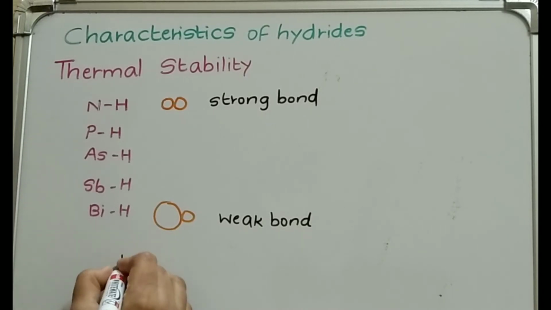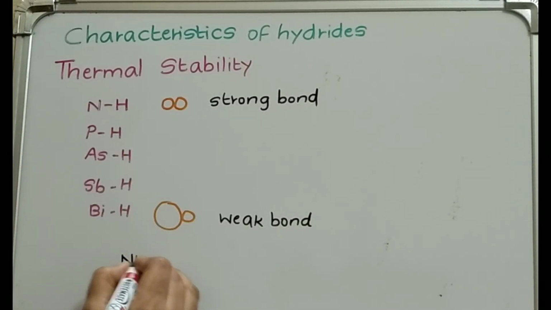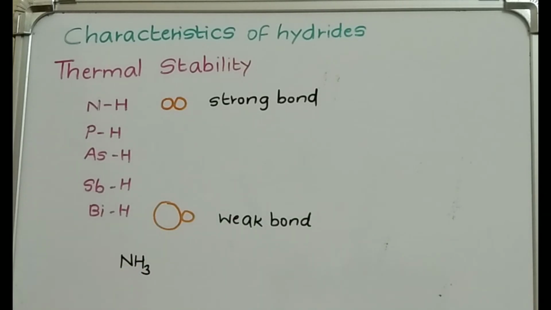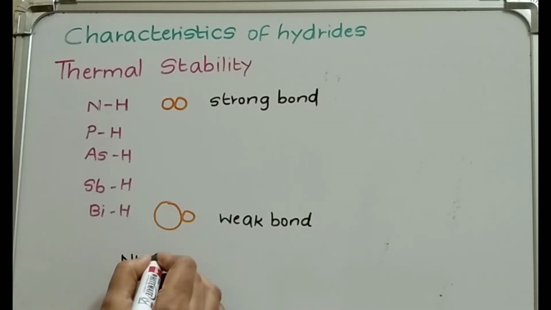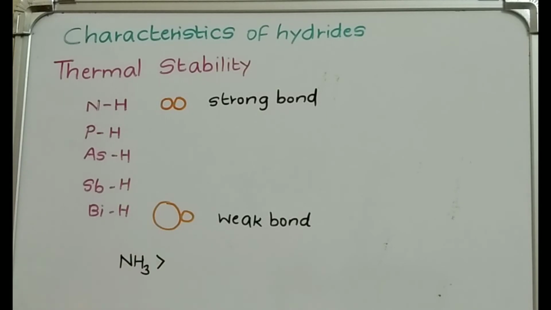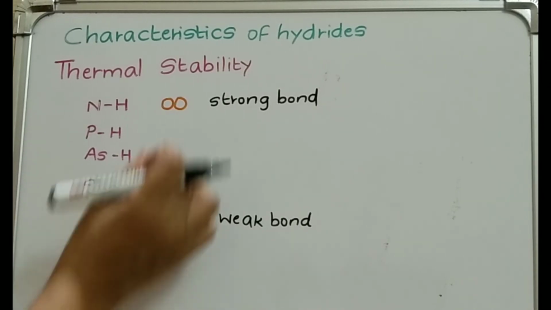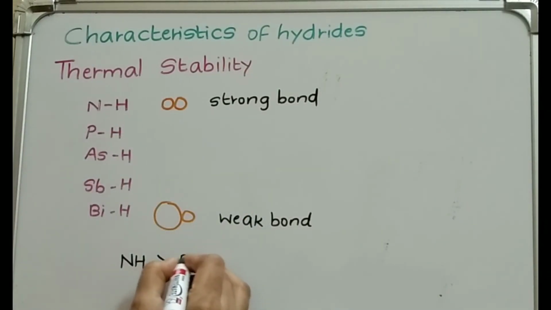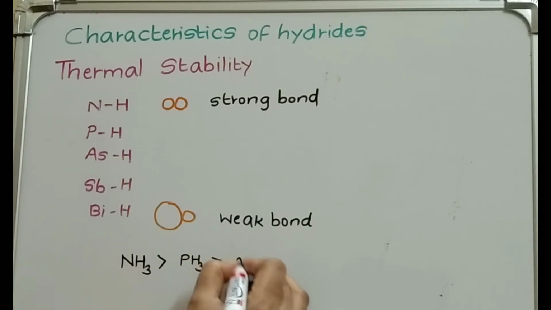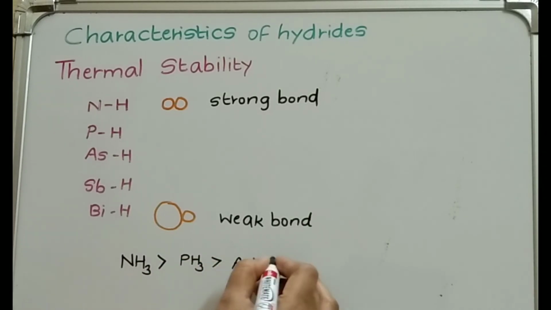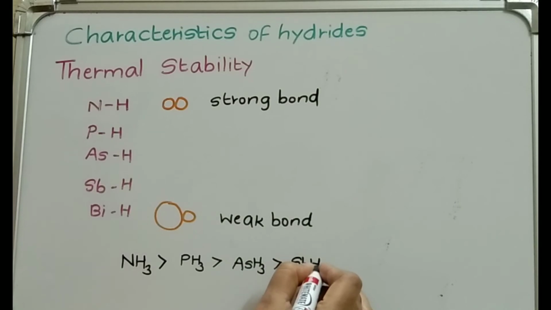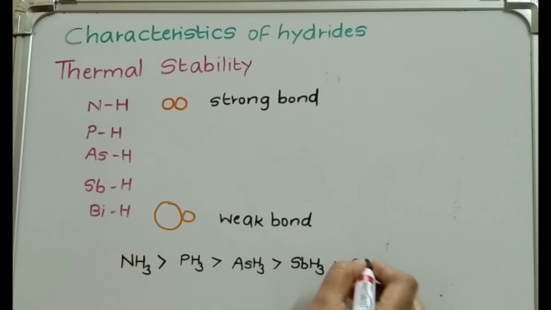That will be the opposite of boiling point: NH3, it will need more energy to break that bond, because the bond is very strong. Then PH3, then AsH3, then SbH3, and then BiH3.